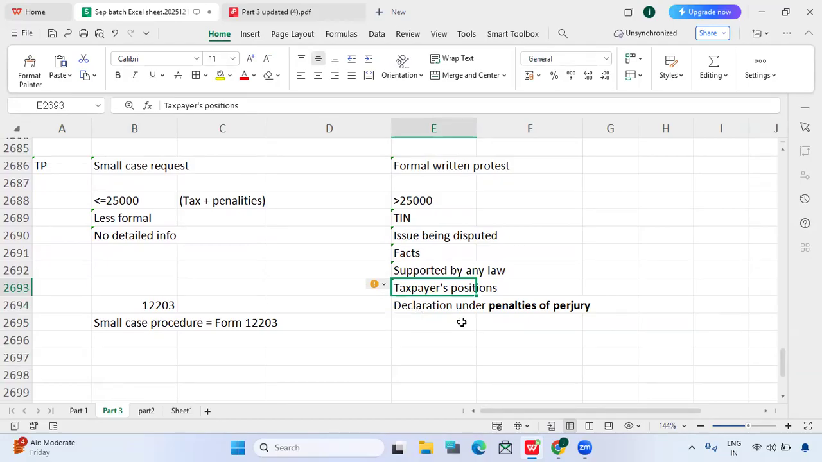An enrolled agent also can sign. So first one, if the taxpayer signs the written protest, then he must sign these penalties of perjury. If the taxpayer signs, then he must sign the penalties of perjury declaration.